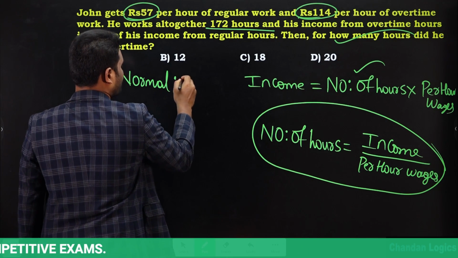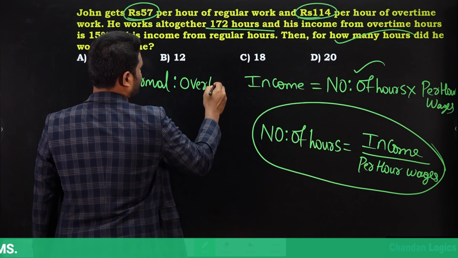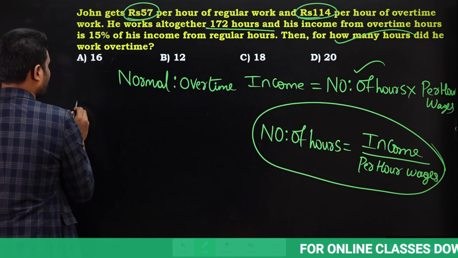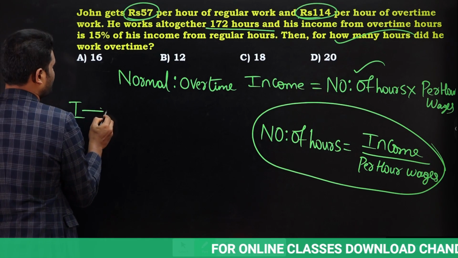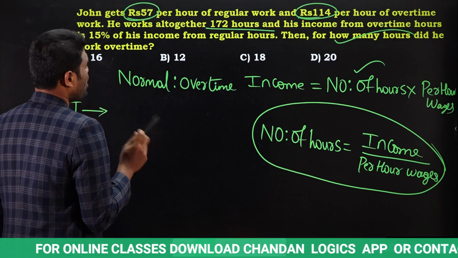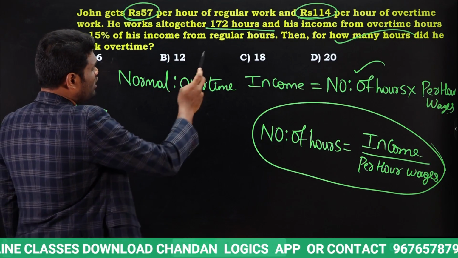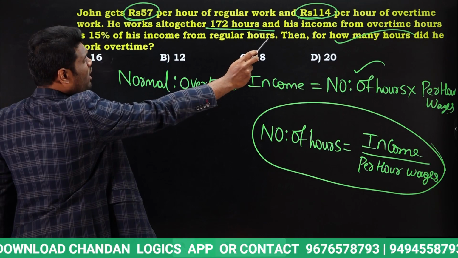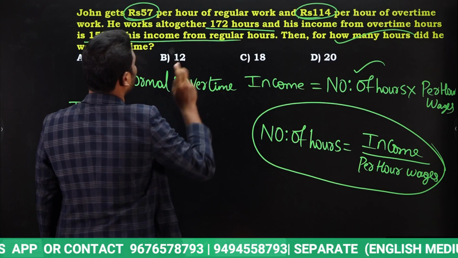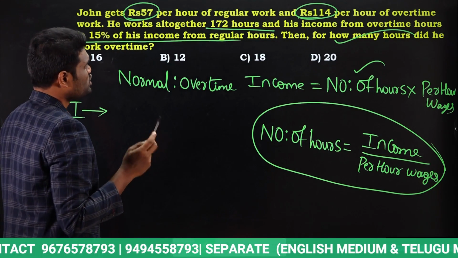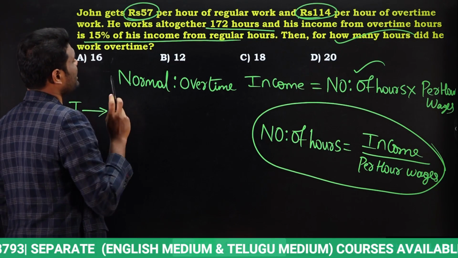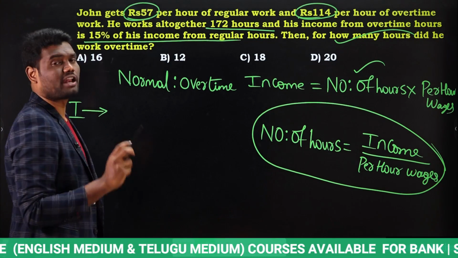and when he is doing overtime, we need to compare both of these. Normal and overtime. If you look at income, if he is doing normal work and if he is doing overtime work, what happens to his income? Look here, it is said that income for overtime hours is 15% of income for regular hours. So income for overtime hours is 15% of his income for regular.